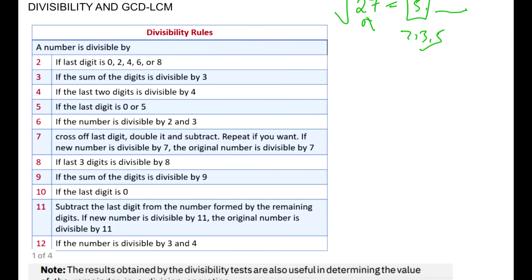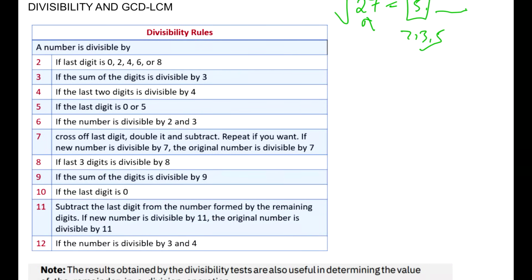Now coming down to divisibility rule, this table will help you to know the divisibility rule of all the major numbers and all the numbers which come after this. Do not worry for that. क्यों आपको worry नहीं करना है? क्योंकि you have to go and find out the co-prime pair of that number.